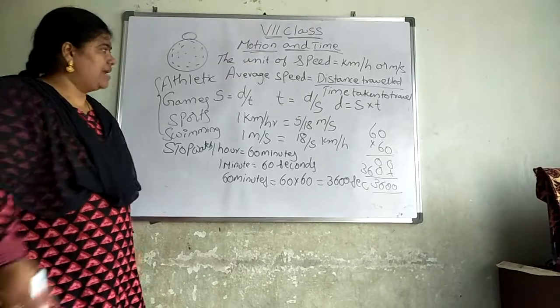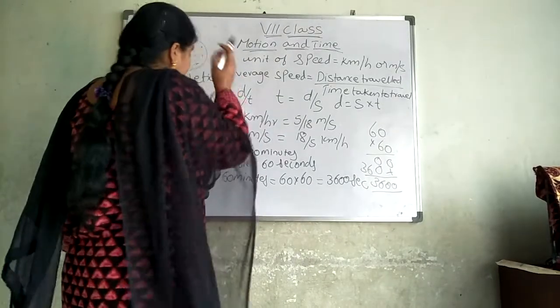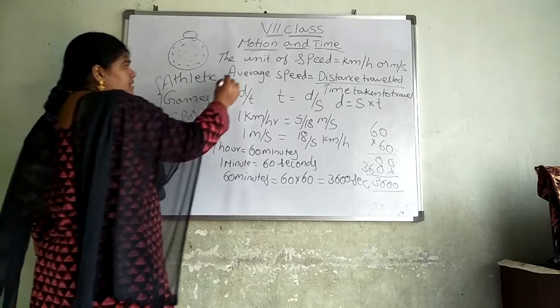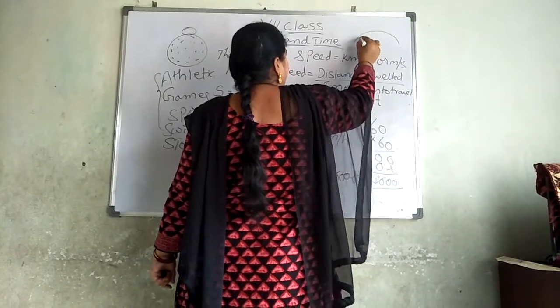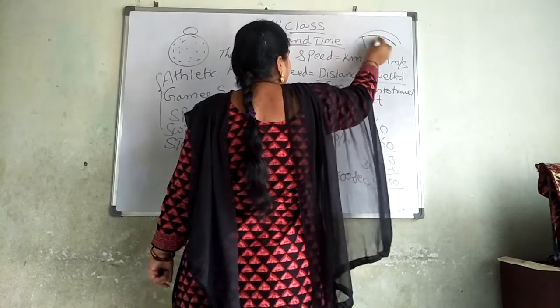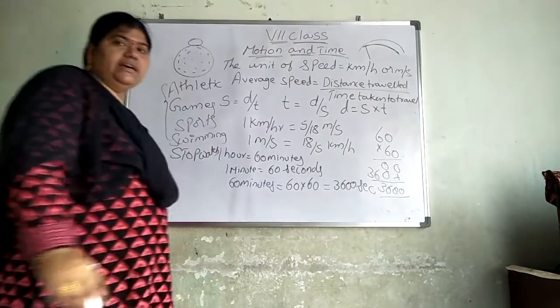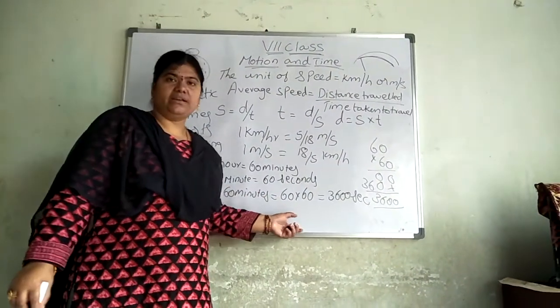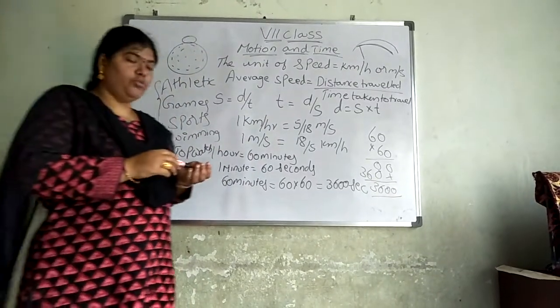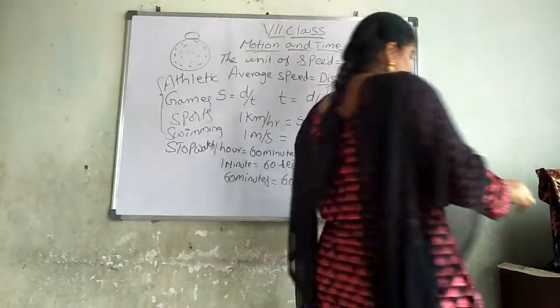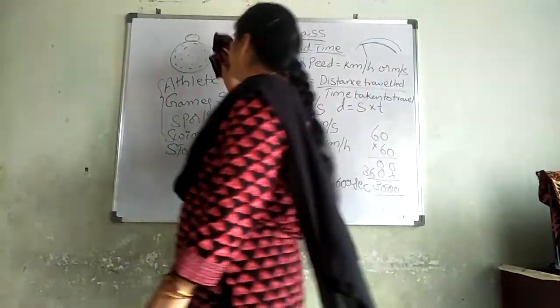Did you understand? And one more thing, as I said for you, the speed depends on the cars we will have here. So here a speedometer will be there. It just moves from here to there and shows us how much speed we are traveling. Did you understand that? Another two more problems we are having to solve. We shall solve that one now.